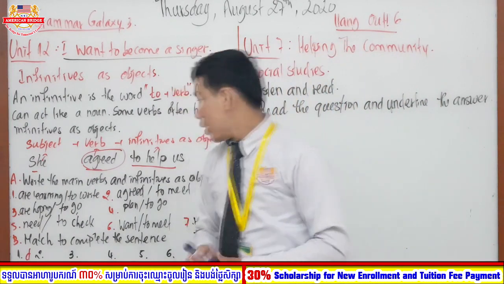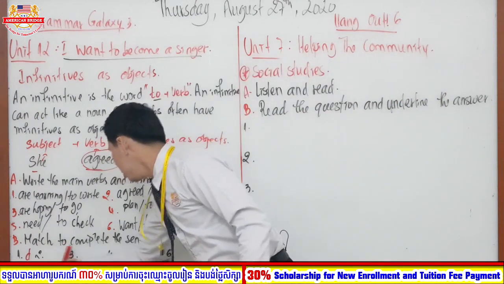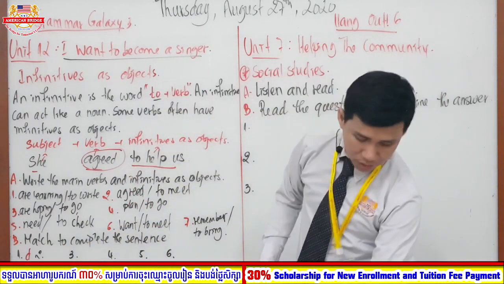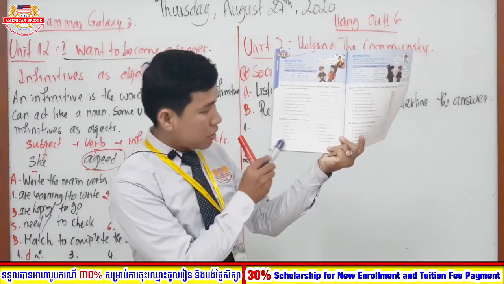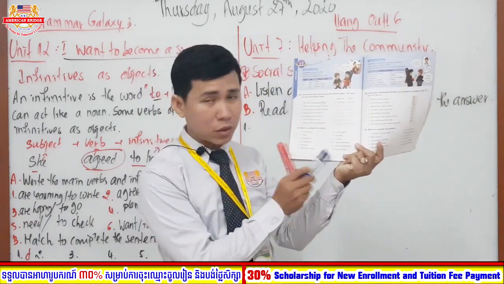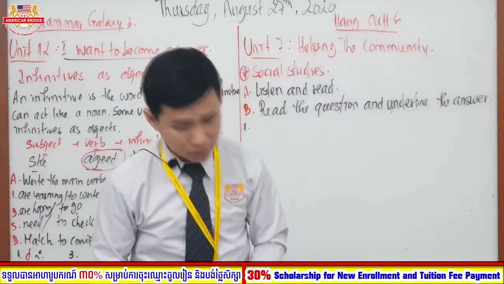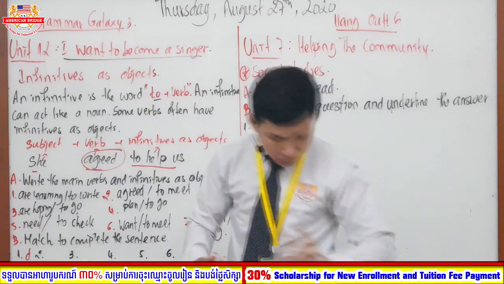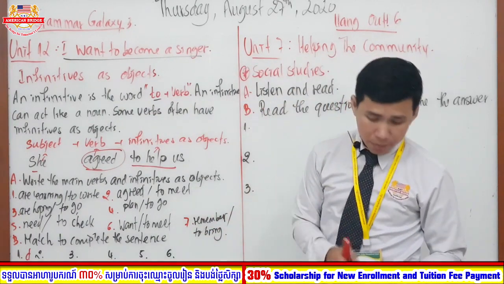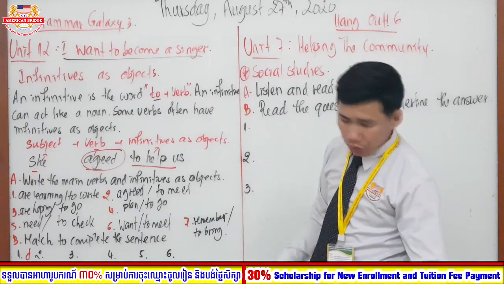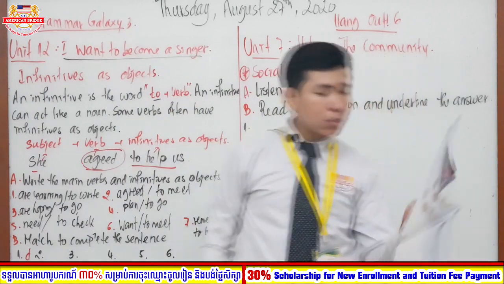Okay, right. So one more section that we are going to check today is section B, match to complete the sentences. In here, you are going to see six sentences and also six letters, or six words, that we are going to link in order to make a correct sentence. Okay, so number 1 is already given with the example. Letter D is the correct answer. So right now let's move to number 2.